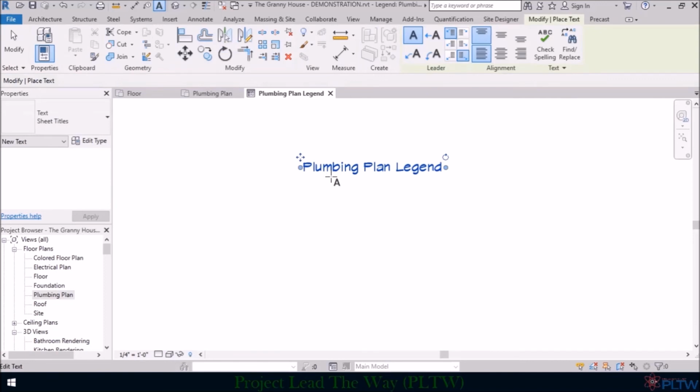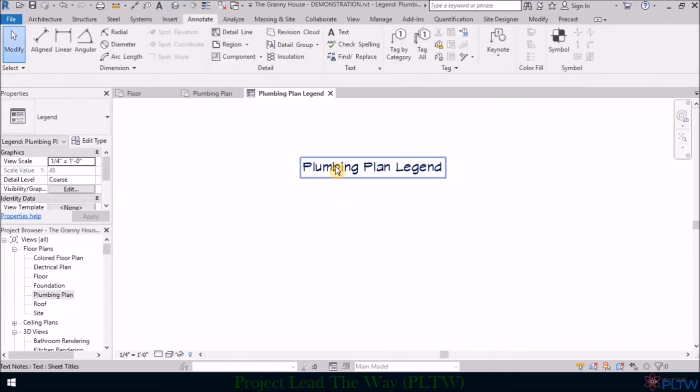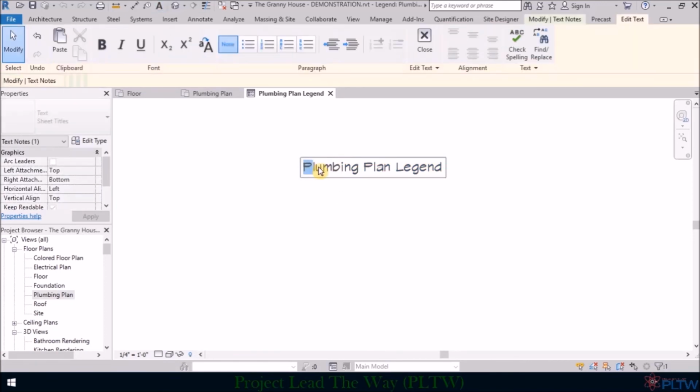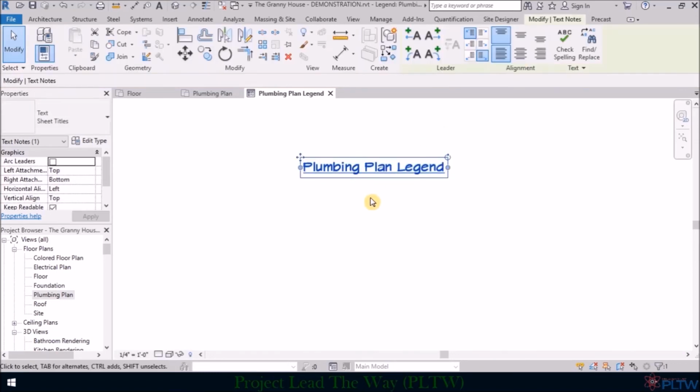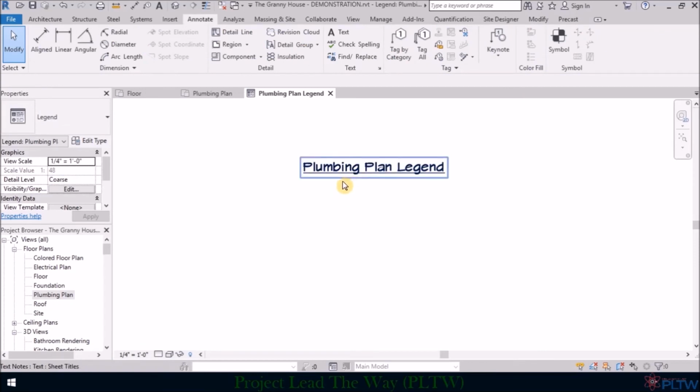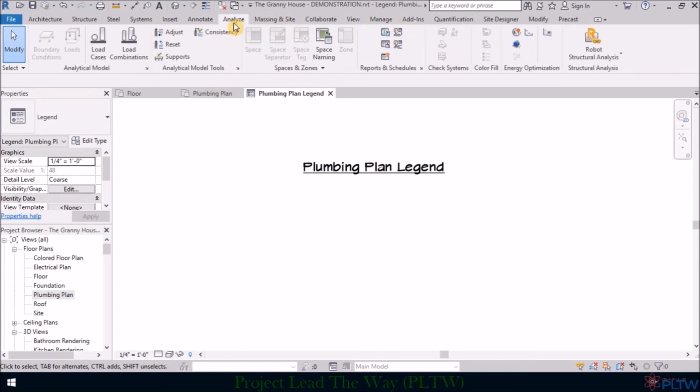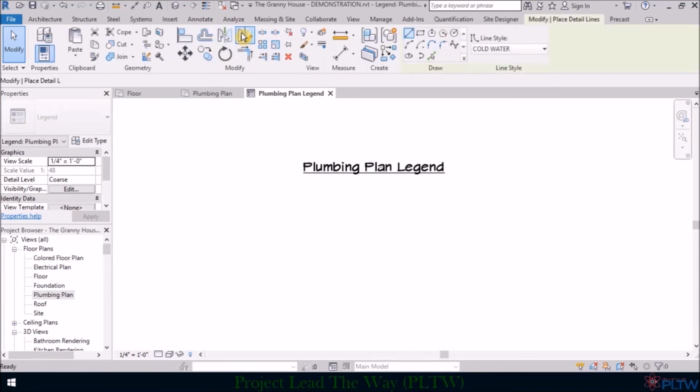And so just looking at it, I always like to bolden my text that is a title and underline it. And if you want to center justify, you can always choose to do that later, but I'll do that now. So now we have our main title. Our legend for our plumbing plan is very, very simple. So we're simply just going to go back to Annotate, not Analyze, but Annotate, Detailed Line.